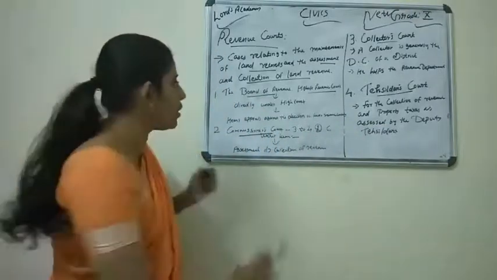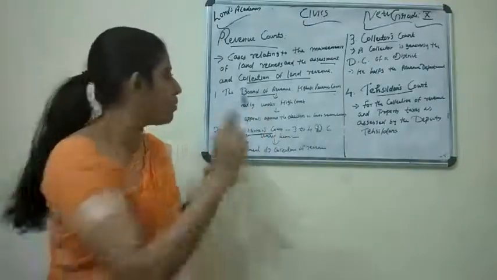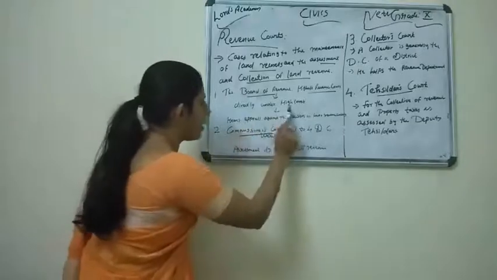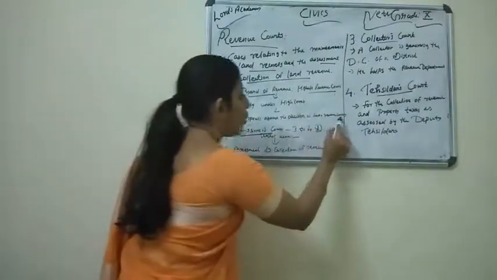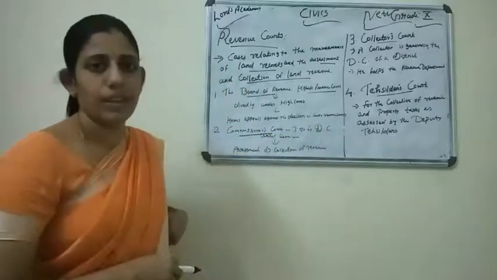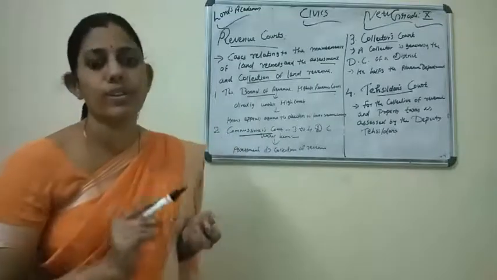So what is the first point? Board of Revenue: it is the highest revenue court. The Board of Revenue works directly under the High Court. Then it also hears appeals against the decisions of lower revenue courts. Clear? Now the second one is the Commissioner's Court. Just note it down in your textbook also.